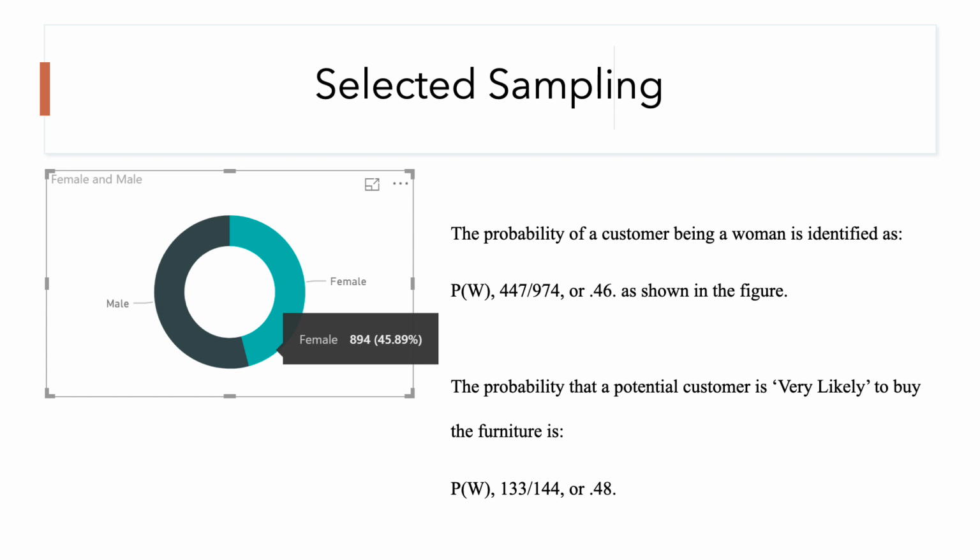So as you can see, there's a slight increase in the probability of a person being very likely to purchase furniture who is a woman, over a general customer being a woman. Factors that might enter the discrepancy could be that there's a closer ratio of very likely women to men than there's an overall ratio of women to men.